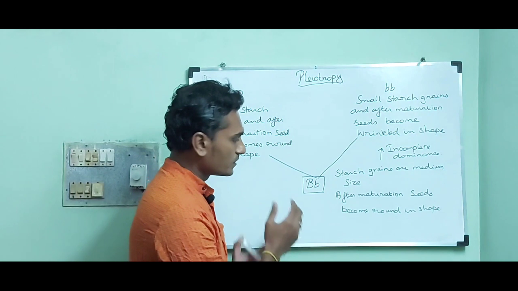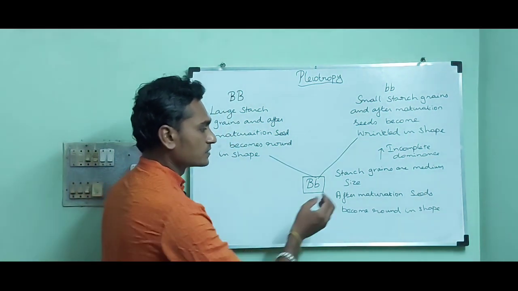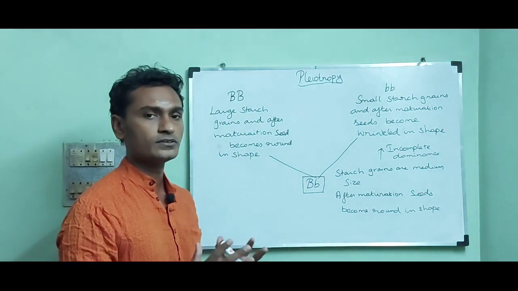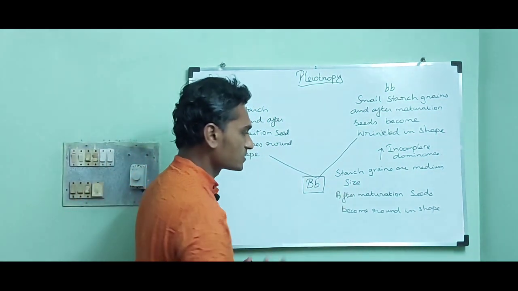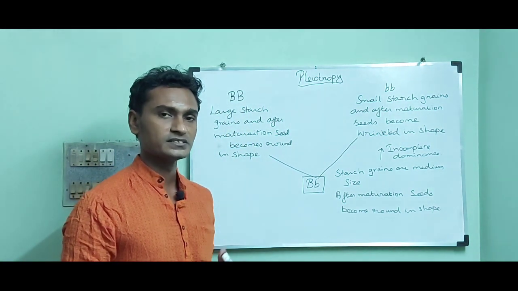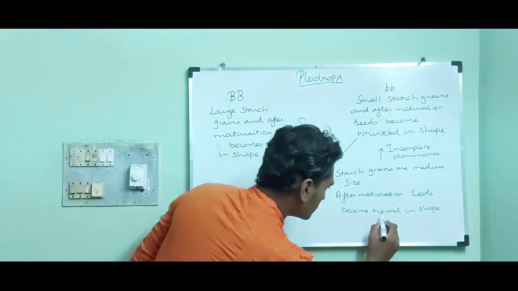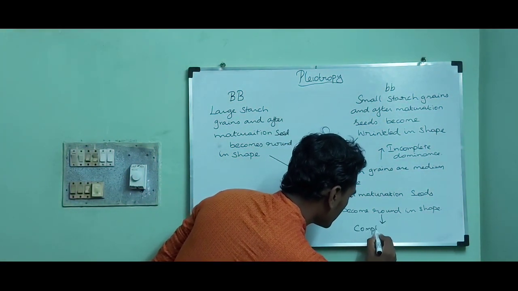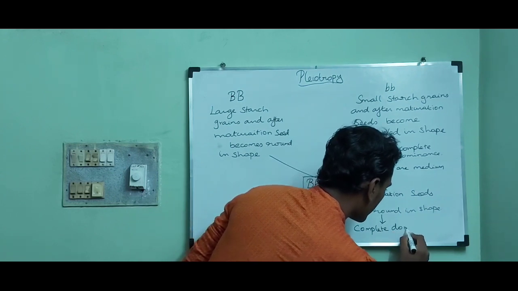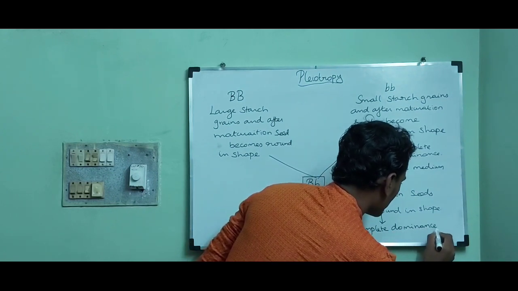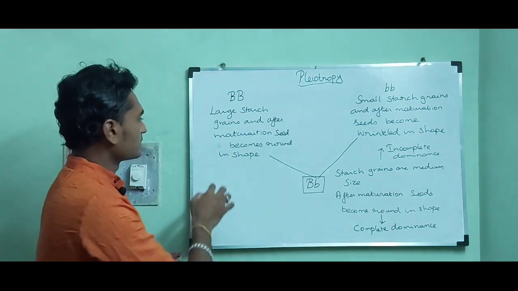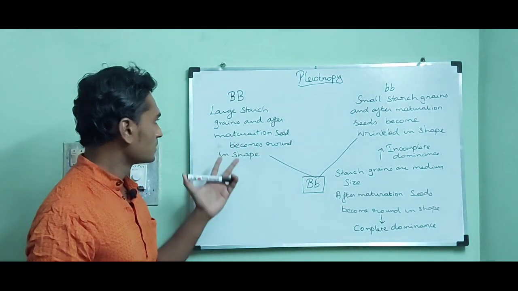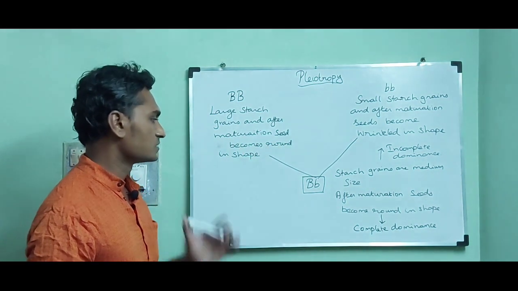Then if we consider the seed shape as a phenotype, it shows complete dominance, because the dominant trait is round shape.